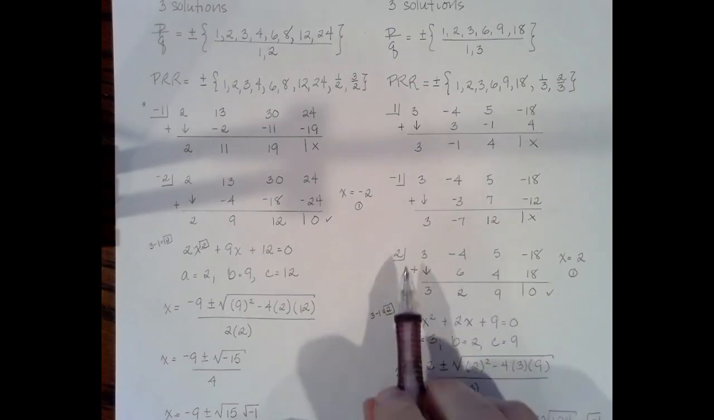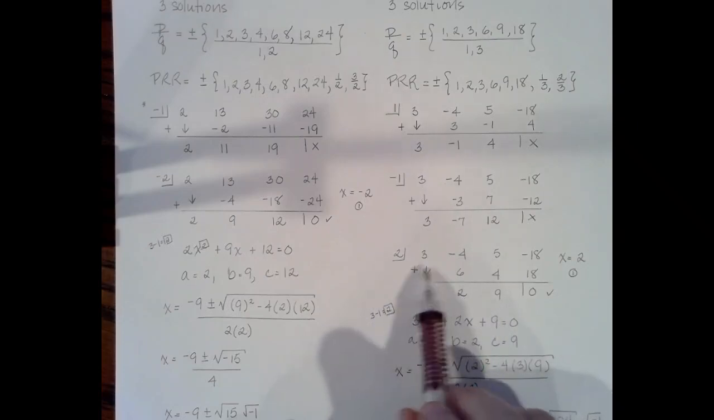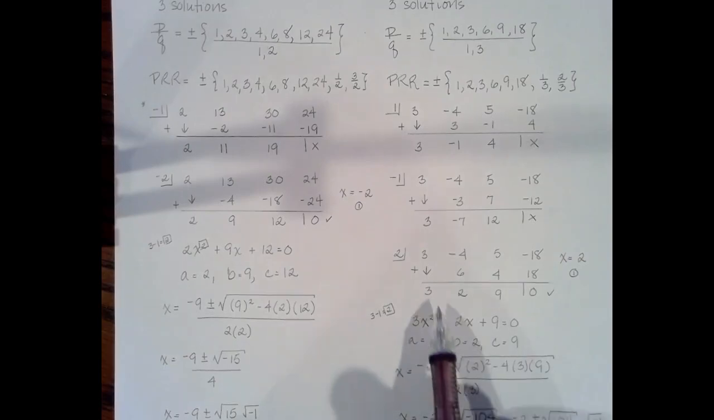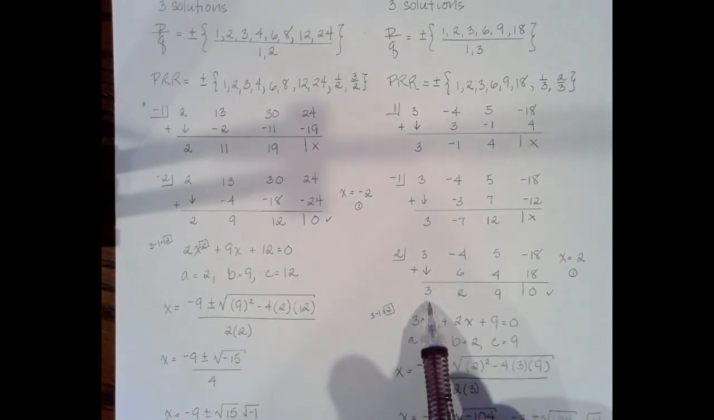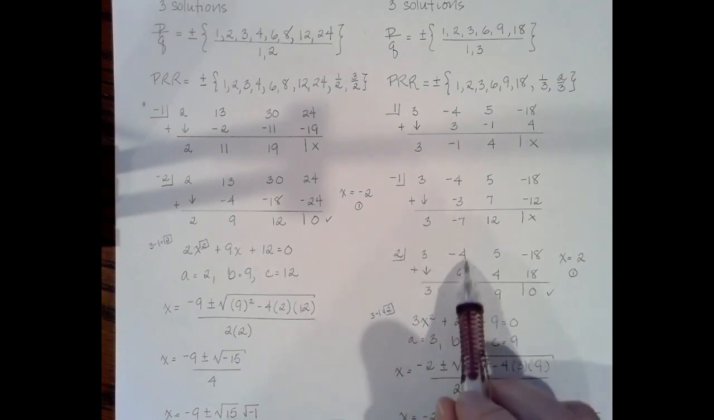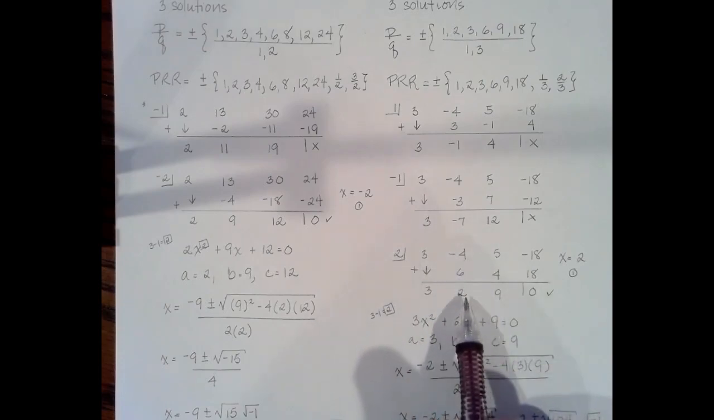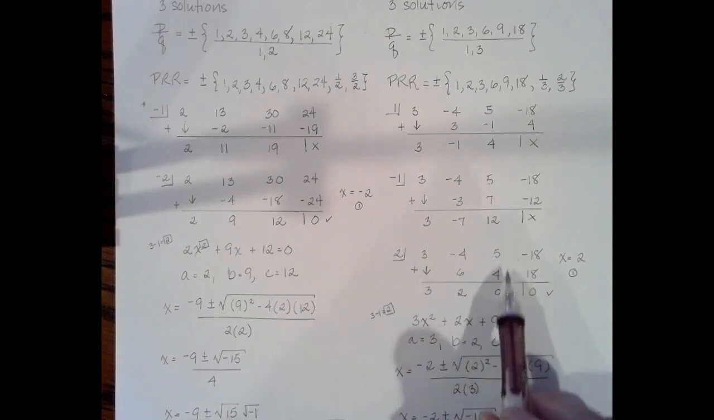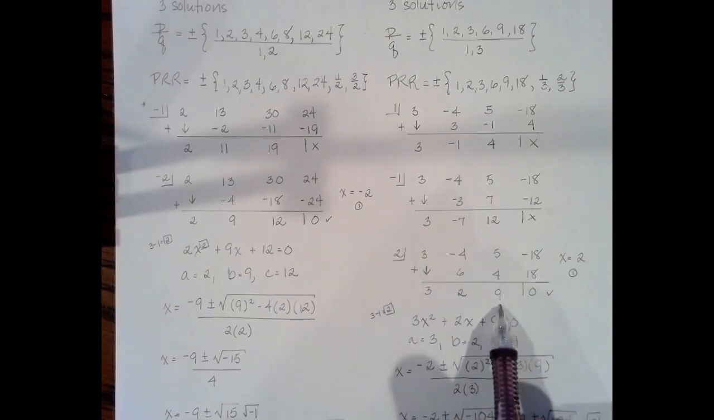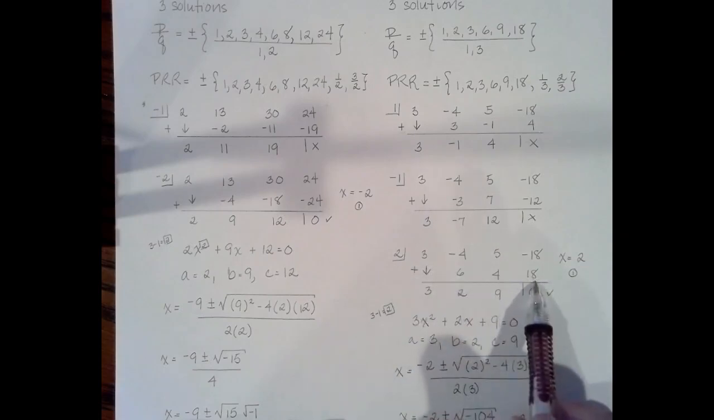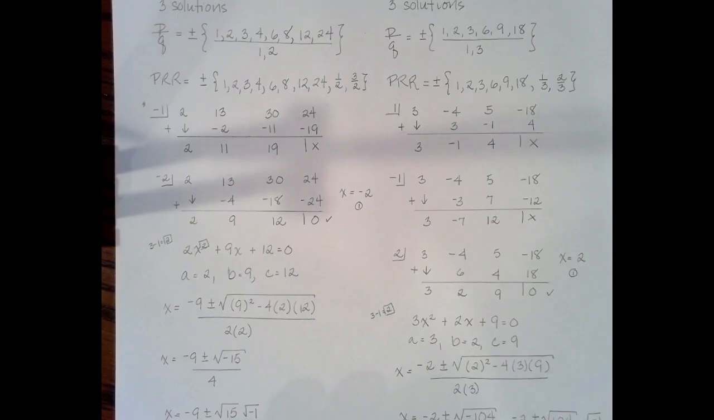Okay, so let's try 2. So then again, copy down and set everything up, and bring down your starting value of 3, the first number. So 3 times 2 is 6. -4 plus 6 is 2. 2 times 2 is 4. 5 plus 4 is 9. 9 times 2 is 18. -18 and a +18 is 0. Eureka! We have got it.